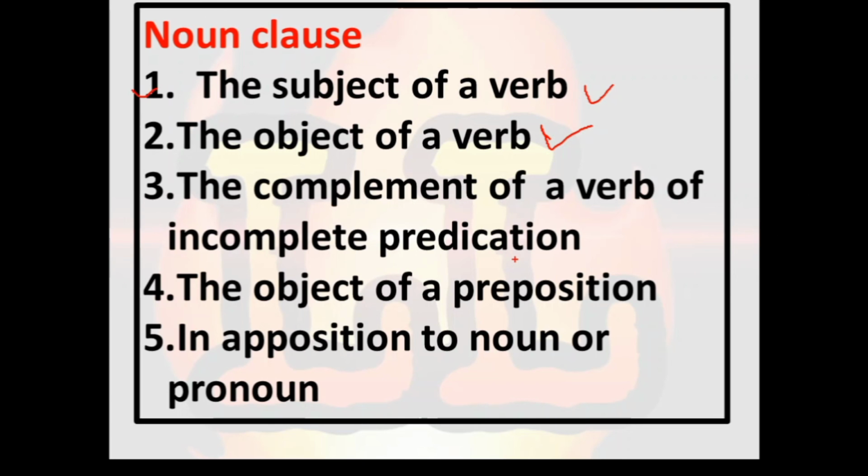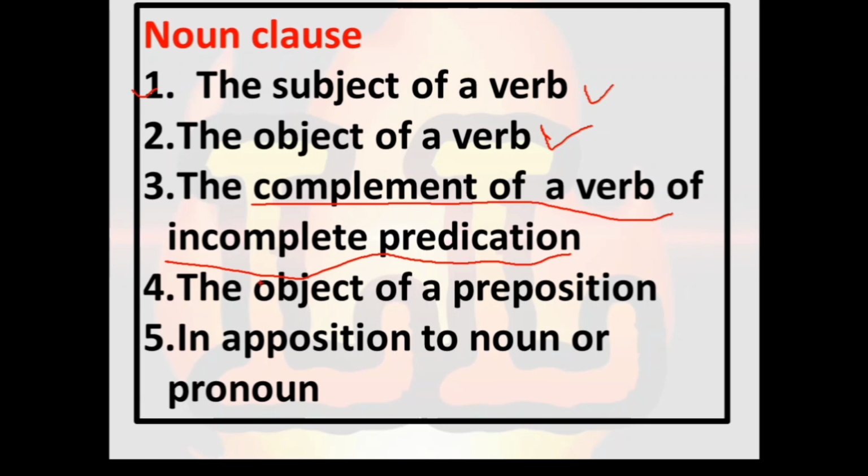I told you in the third sentence, this is my house. This is an incomplete predication, and my house is the complement of the verb. Whenever we put a clause in the place of my house, we can call it complement of a verb of incomplete predication.